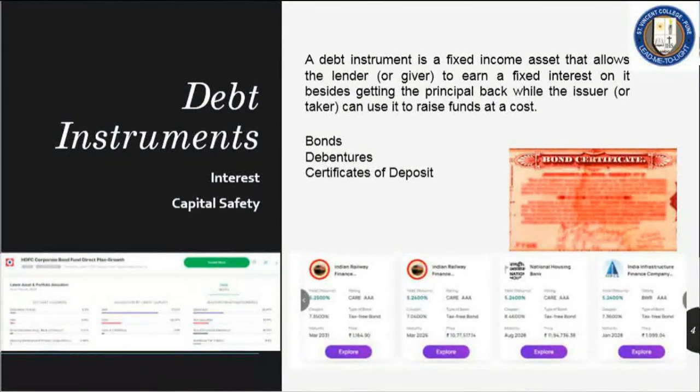For example, you have invested 1 lakh rupees. Every year you will get 7,000 as interest. And at the end of 3 years, you get back your 1 lakh also. This is the advantage. One way is you are getting a regular interest, and there is a certain amount of capital safety to a great extent. That means at the end of the tenure, you get back your money.